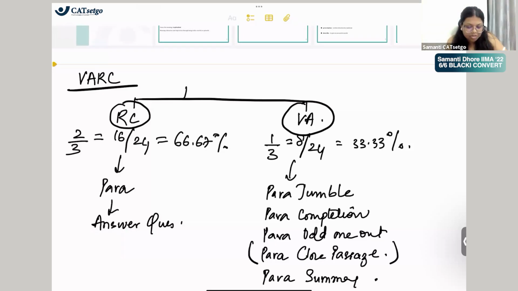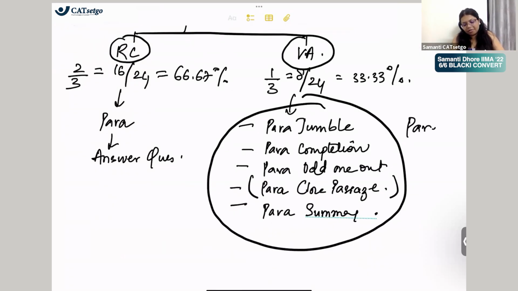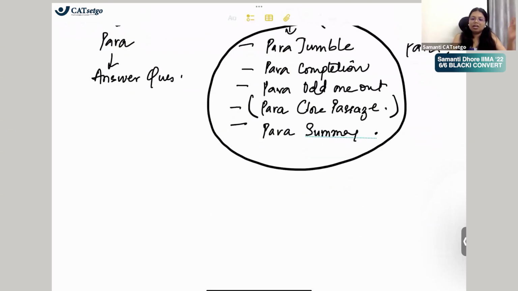Right? So ये closure passages on and off पूछे जाते हैं, ठीक है? I'll tell you what they are. So these are different types of questions that come in. ये भी क्या है? ये सारा क्या है? Paragraph. ये भी सारा क्या है? Paragraph. So at the end, what you realize is, I'll tell you. So basically, it's like they give you words which are supposed to be filled in your passage. Okay, so they give you a list of words and list of fill in the blanks, and you are supposed to insert different words contextually in the passage. Okay, so ये पूरा टाइप का VRC है.